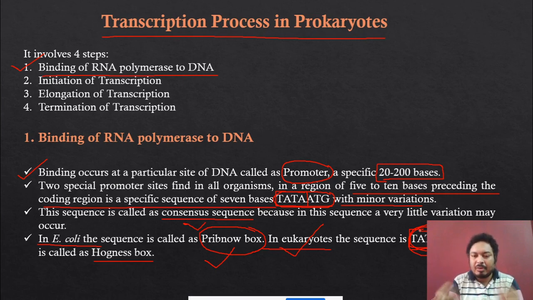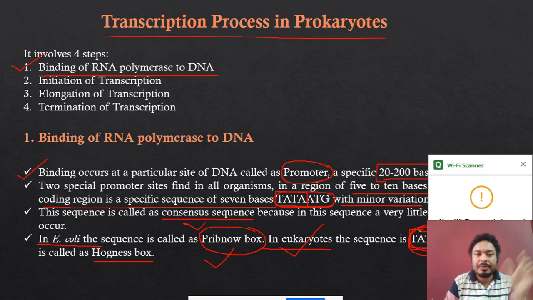When someone asks you about the Tata box, they can be talking about the Tata box for prokaryotes or for the eukaryotes. But when they are specific, when they say Pribnow box, then it is only for the prokaryotes, and Hogness box only for the eukaryotes. But when they say Tata box, it is common for prokaryotes as well as the eukaryotes.